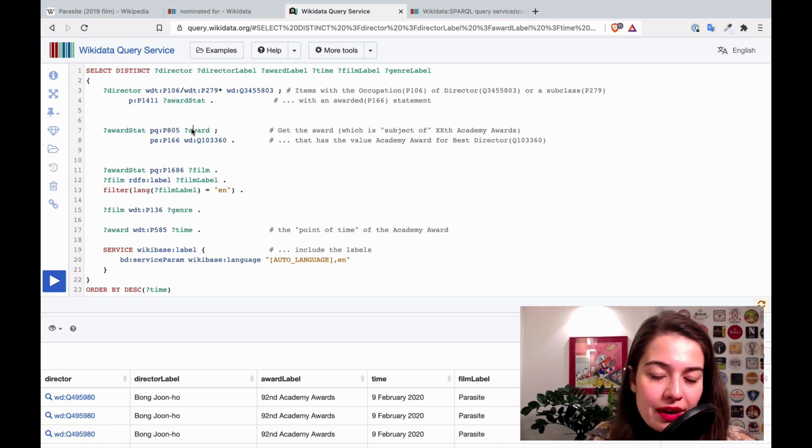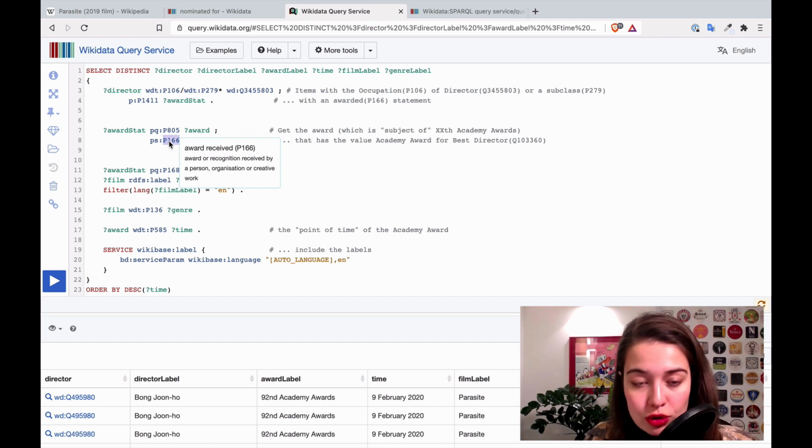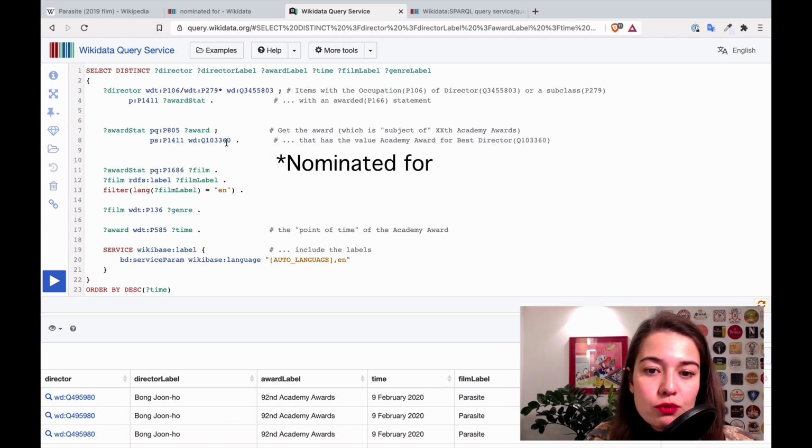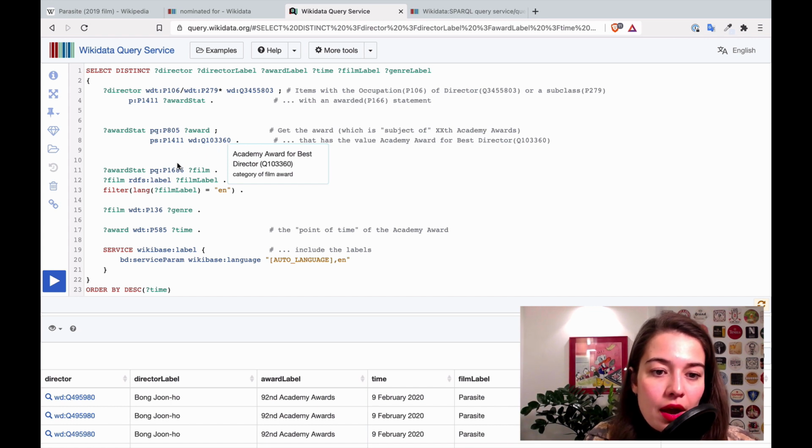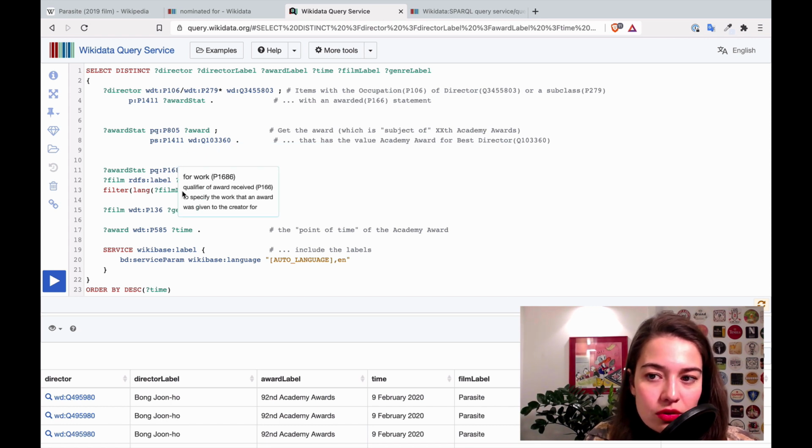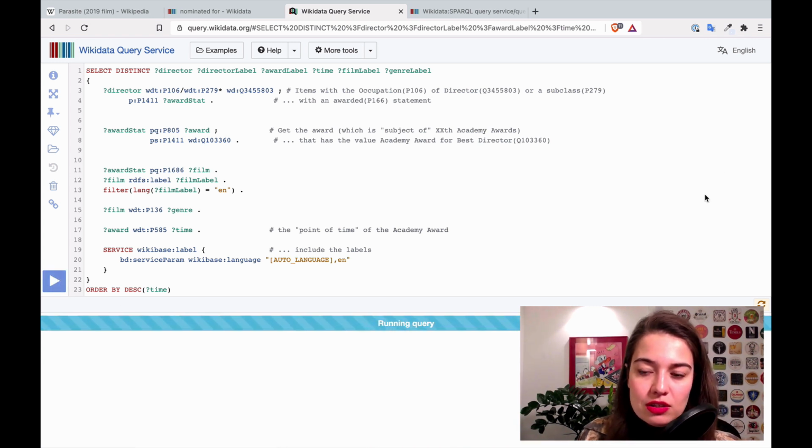This is just a variable. And then I'm saying they also need to have been award received for Academy Award for Best Director. Anything else I need to change? I don't think so. So if we run this, we should get all the nominations for Academy Award for Best Director.